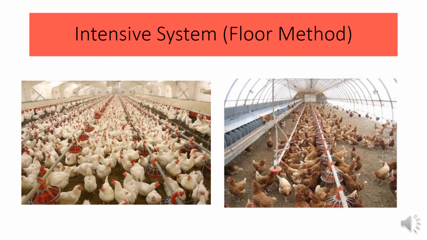Mainly the litter remains 5 to 7 centimeters deep, and in the deep litter method the depth is 15 to 23 centimeters. Generally layer chickens or egg-producing chickens are more suitable for the deep litter method. Mainly layer chickens are reared in this method. Weekly this litter is to be turned over, and in the litter method mainly broiler chickens are reared. Both procedures are used for commercial purposes.